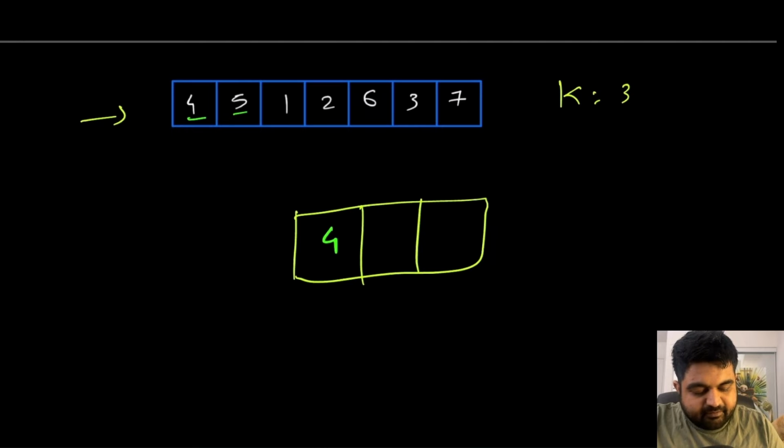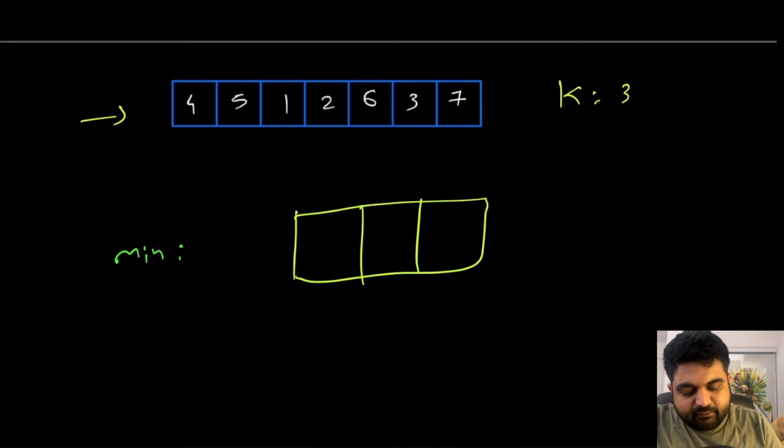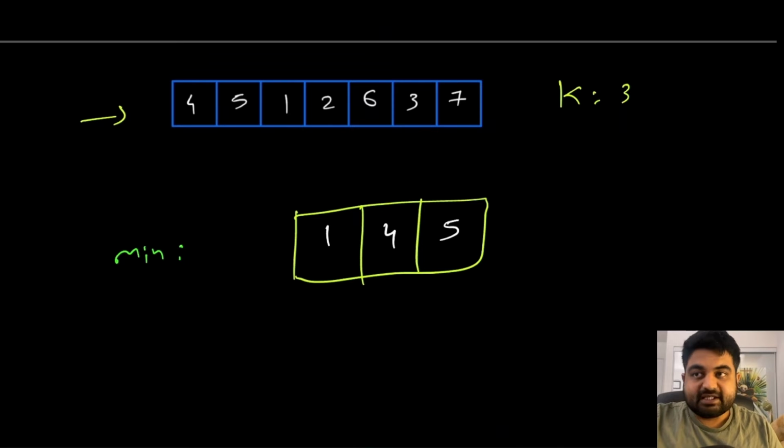Then we have value number 5. Remember, because this is a min heap, if there is a low value, it needs to be at the very beginning. So then we add value number 5. Once again we have value number 1. Currently value number 1 is smaller than both 4 and 5, so the min heap automatically readjusts itself, and we would have values 1, 4 and 5 stored in this manner.